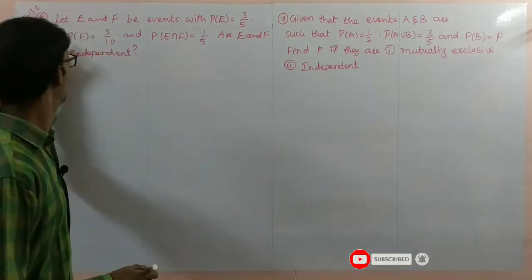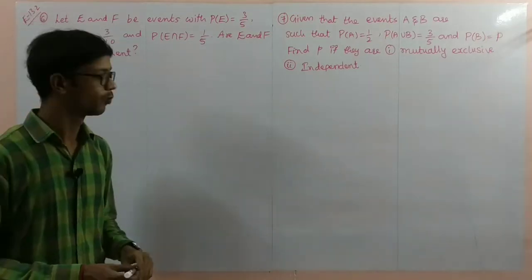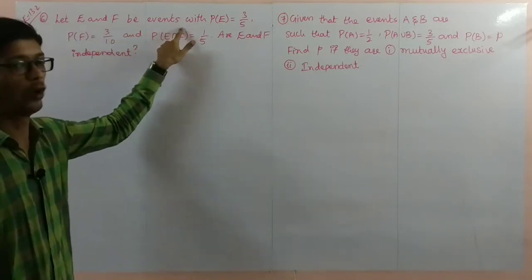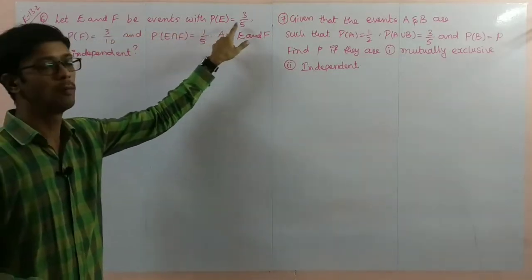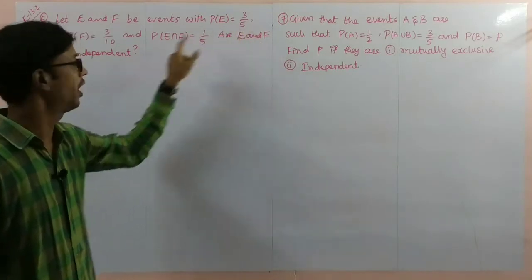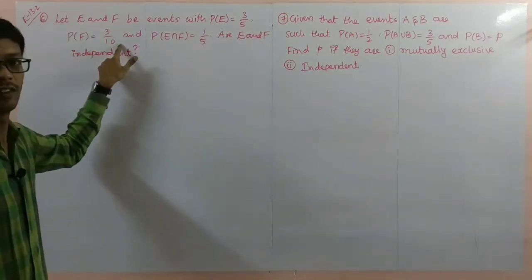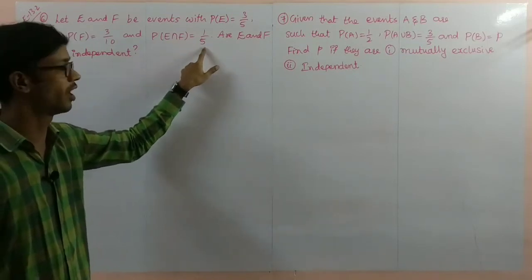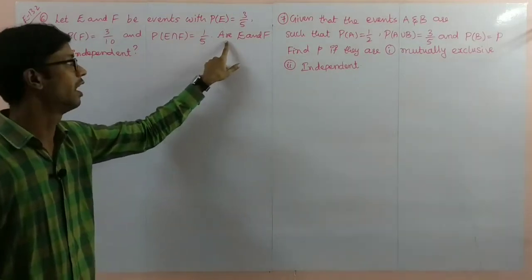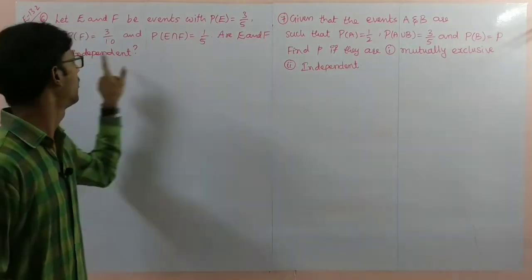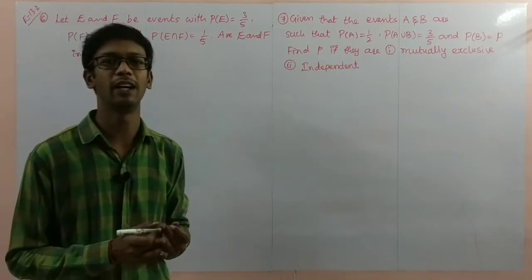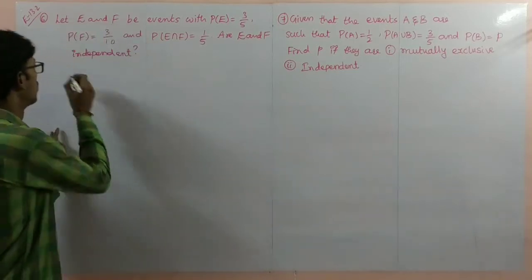Exercise problem number 6. Let E and F be events with probability of E is 3 by 5, probability of F is 3 by 10, and probability of E intersection F is 1 by 5. Are E and F independent? They are asking whether E and F are independent or dependent. Solution is,